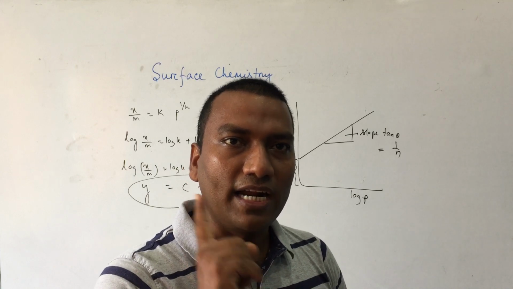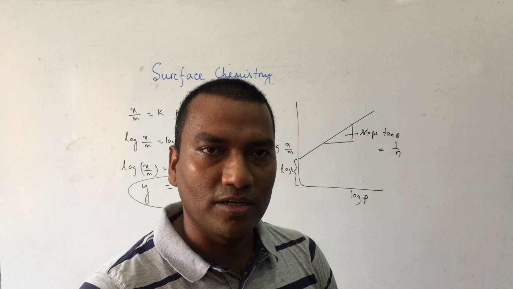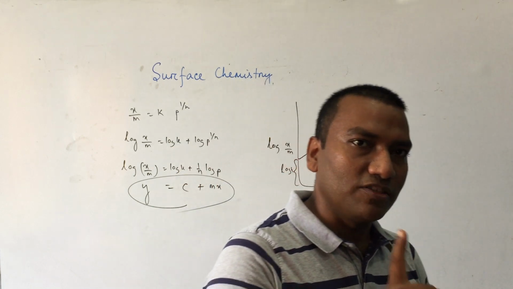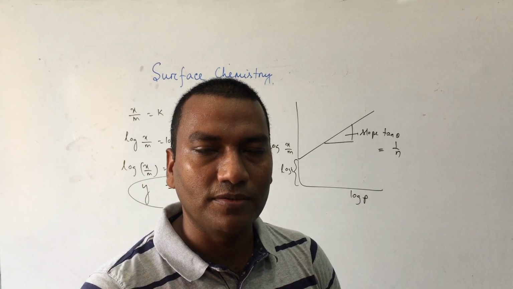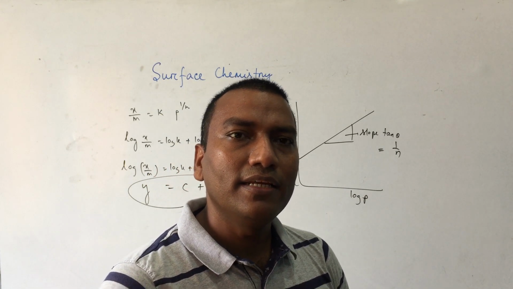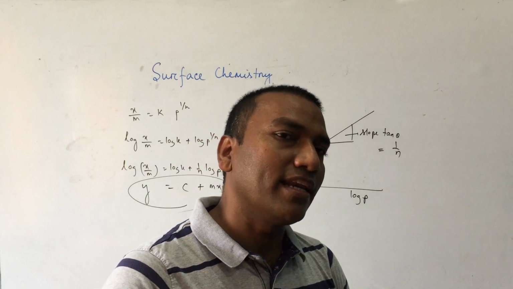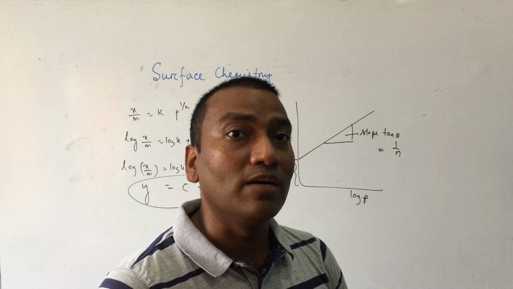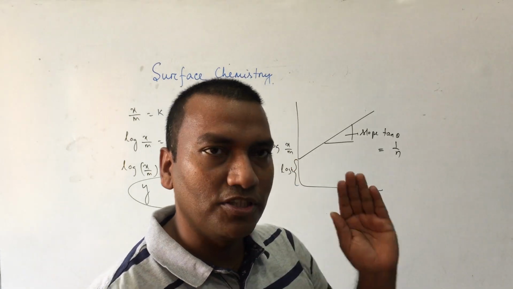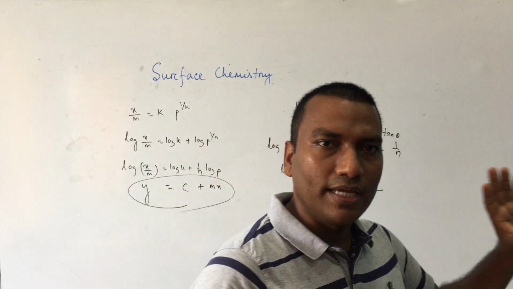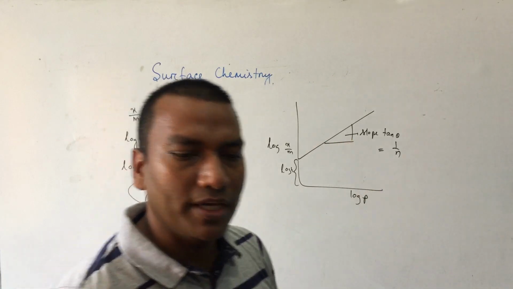So, clear? Adsorption, adsorbate, adsorbent, adsorption, desorption. Adsorption is exothermic in nature. Types of adsorption: physical and chemical adsorption. Then theory of adsorption, Freundlich adsorption. Also in a higher class we will read another one called Langmuir adsorption. We are not reading this part. And Freundlich adsorption theory, equation, graph, and the log equation like this part. Clear?